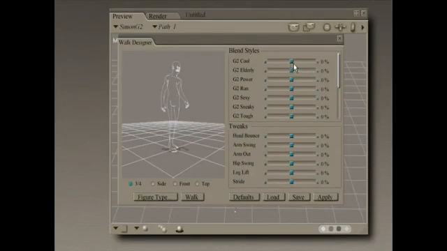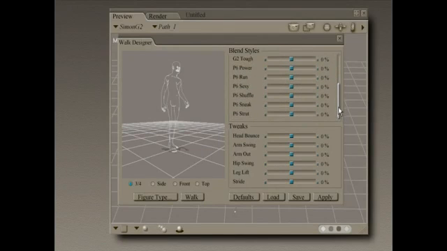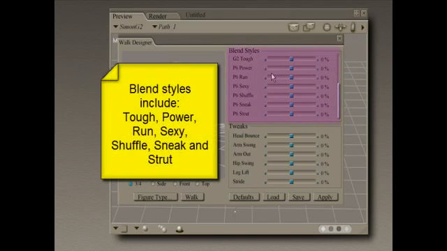We also have different styles of walking, as you can see: cool, elderly, power, run, and so on. And some content designers have created even more walk styles or blend styles that you can add to the walk designer by clicking on the load button.